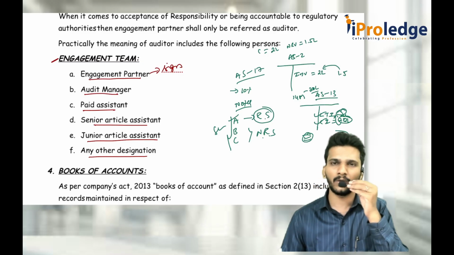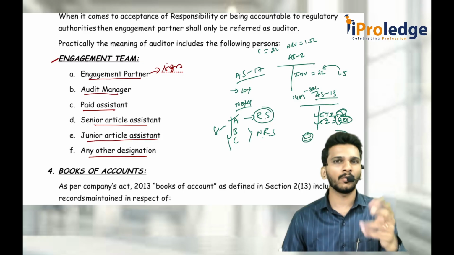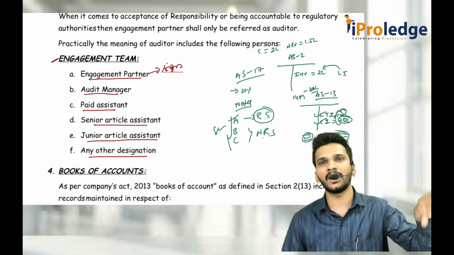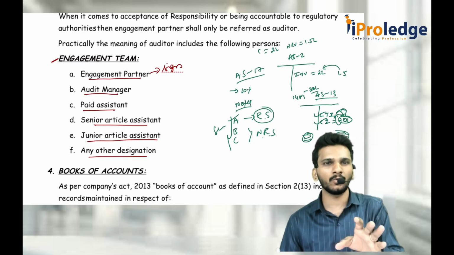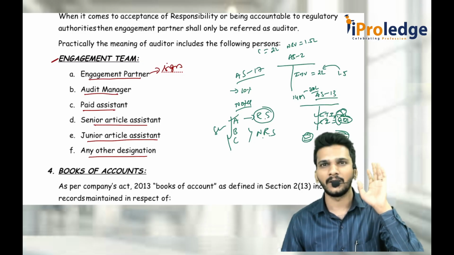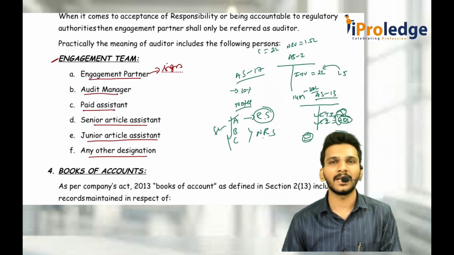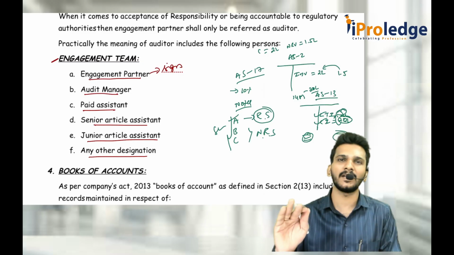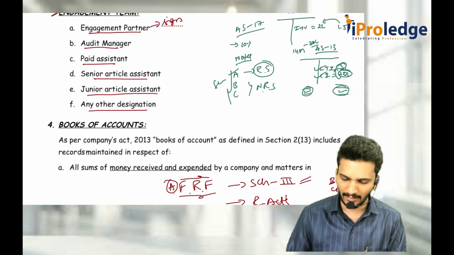The doctor told me to drink juice every 2 hours, because when I am in work, I forget to drink the juice. So I kept an assistant with me. He is never part of the engagement team. He does no audit work. His work is to bring me juice every 2 hours. Just because he is with me, you can't consider him part of the engagement team. The engagement team is those actually participating in the conduct of an audit.